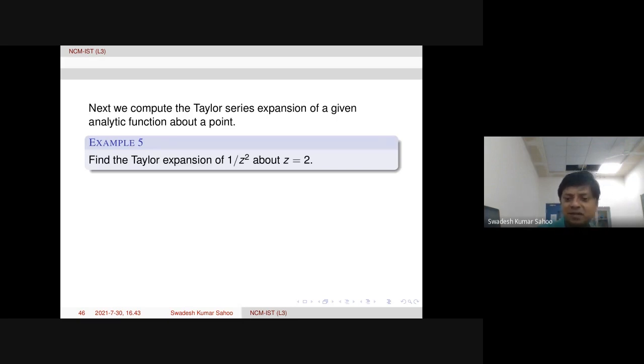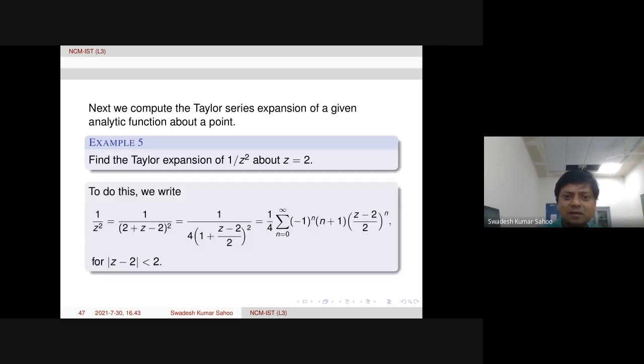For rational functions of the p by q type it is easy somehow. So in the denominator we subtract 2 and add 2, and the whole square stays as it is. Because we need the expansion about z equal to 2, the factor z minus 2 is required. That is the reason we subtracted 2 and added 2.